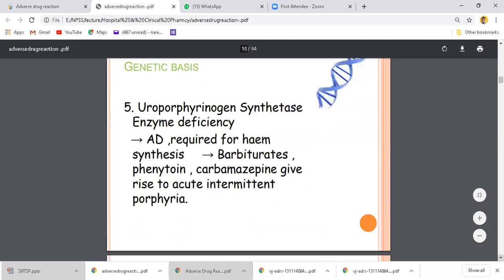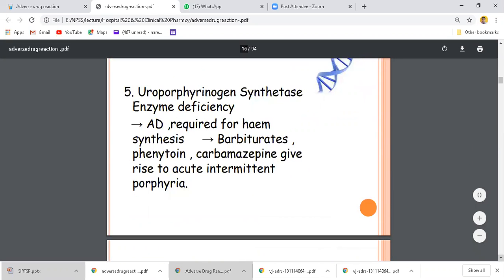Now, some more examples of genetic basis: uroporphyrinogen synthetase enzyme deficiency. This enzyme is required for heme synthesis, and barbiturates, phenytoin, and carbamazepine give rise to acute intermittent porphyria.